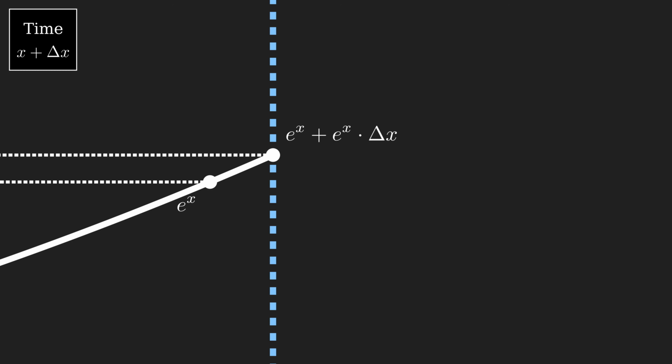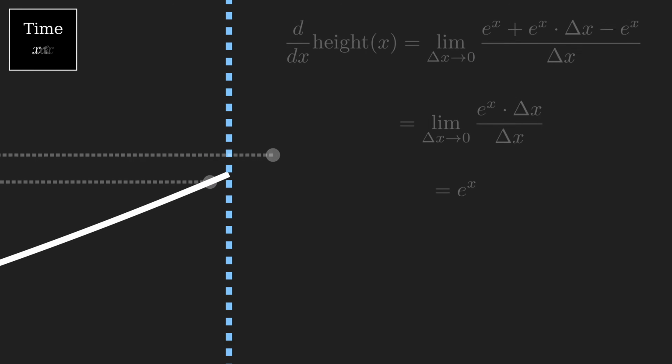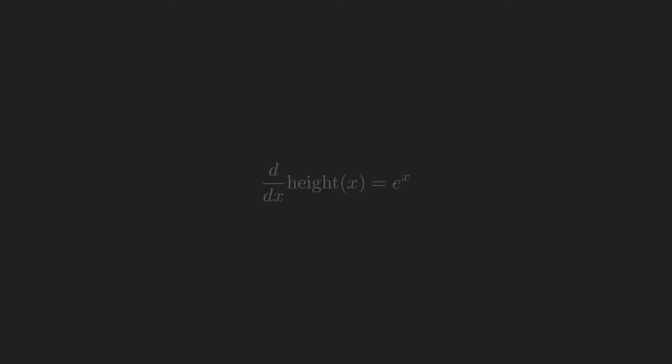To find the derivative of her height function, we take the difference in height between time x and time x plus delta x, and divide by the length of time, delta x. Taking the limit of this ratio as delta x goes to 0 gives her instantaneous rate of growth at time x, which is e to the x. Thus, the derivative of her height at time x is e to the x, which is exactly the statement that the derivative of e to the x is e to the x.